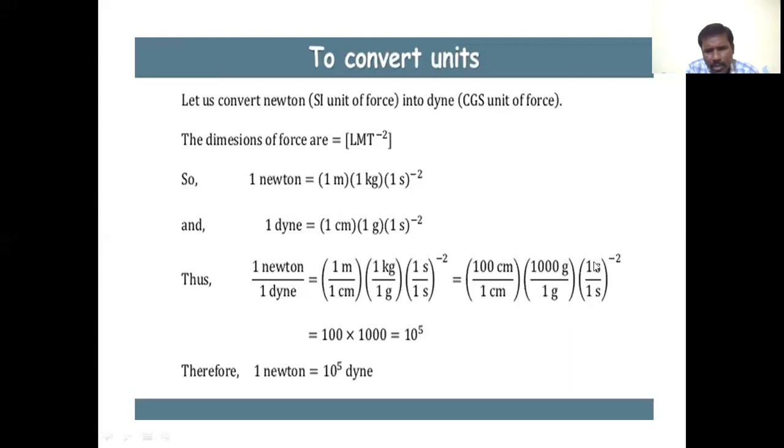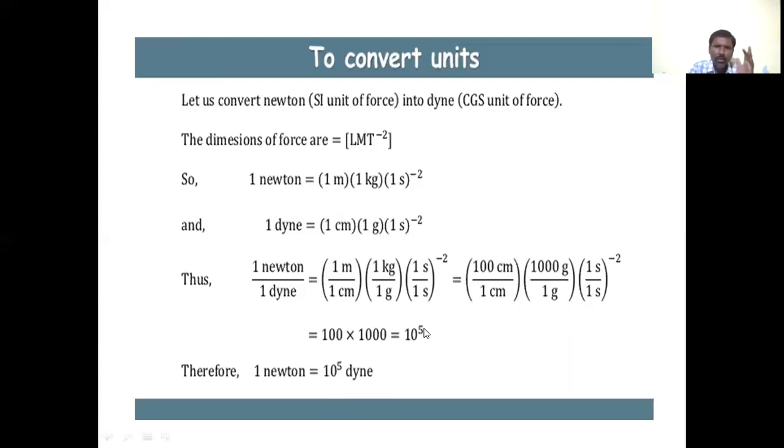Then second is the same unit in both the CGS system as well as the SI system, that is 1 second by 1 second to the power of minus 2. So these are cancelled, and 1 gram, 1 centimeter also cancelled. What remains is 100 into 1000, that is equal to 10 to the power of 5. Therefore 1 Newton equals 10 to the power of 5 dynes.